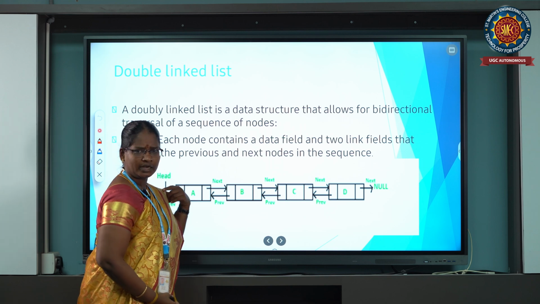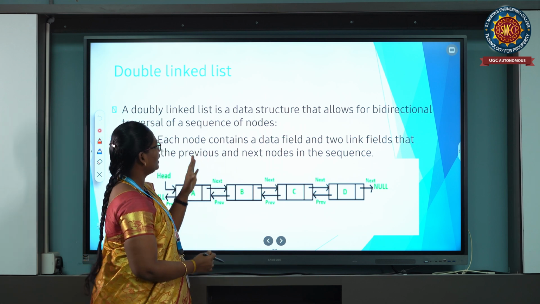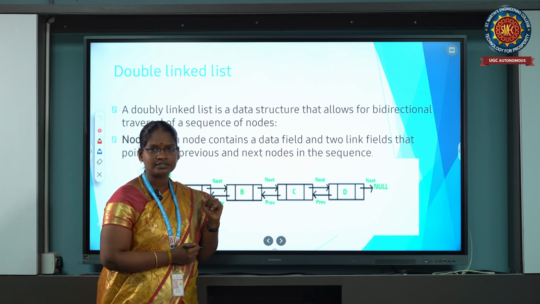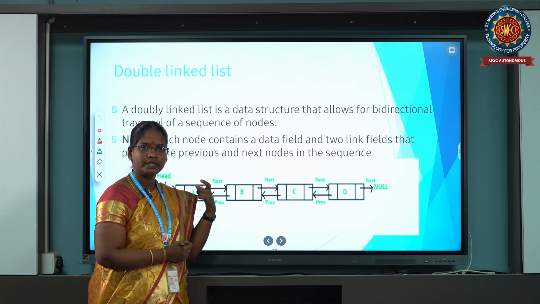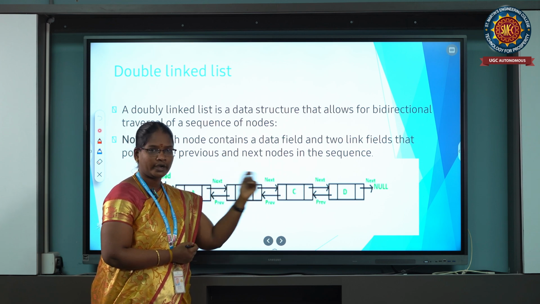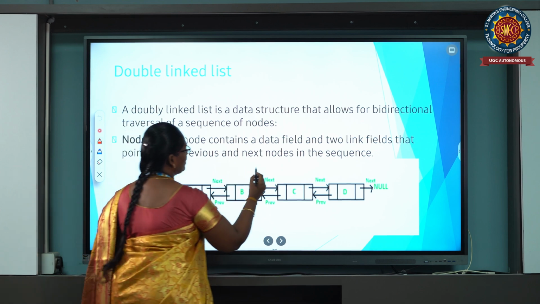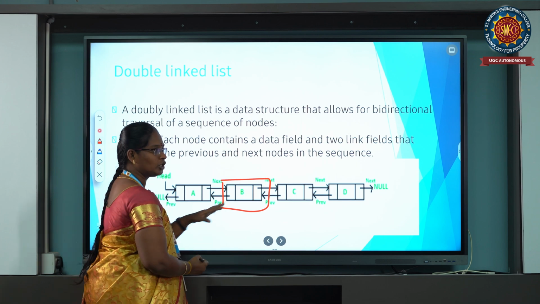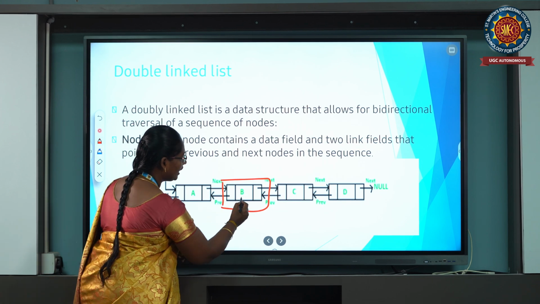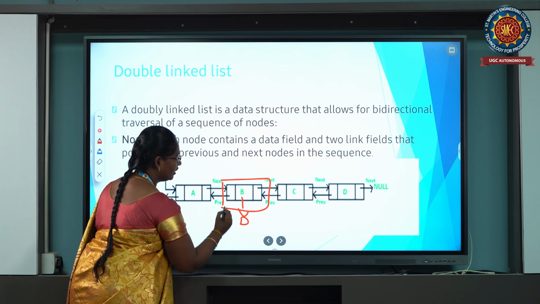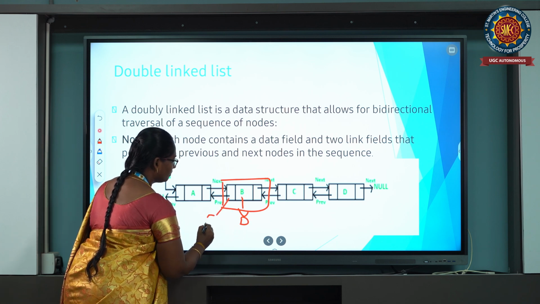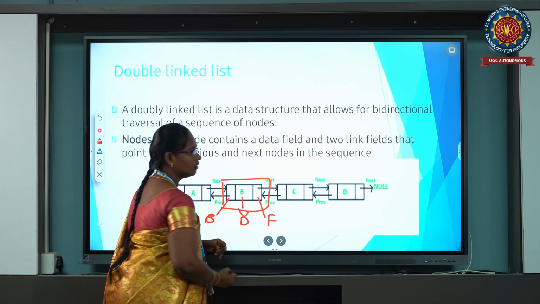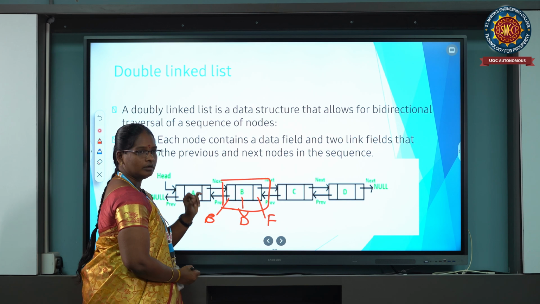The next one is the doubly linked list. What is a doubly linked list? It is a data structure that has three fields: one is a data field, another is a forward link, and another is a backward link. This is one node. In that node, the middle one is the data field, this is the backward link, and this is the forward link.